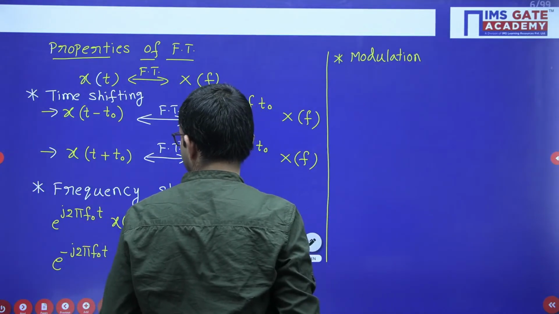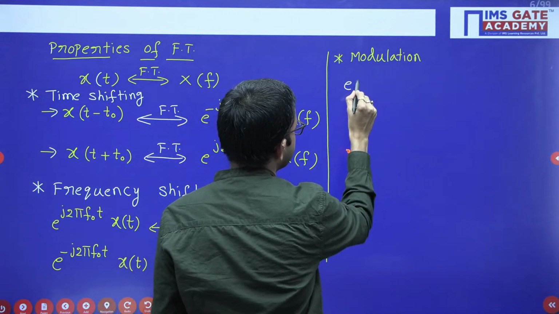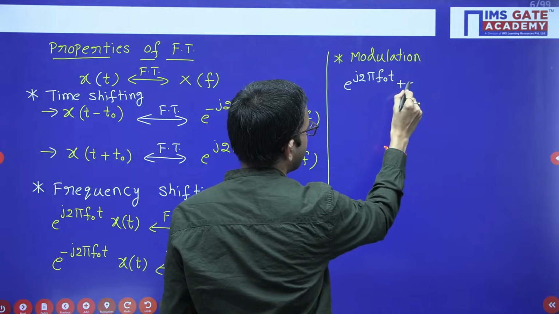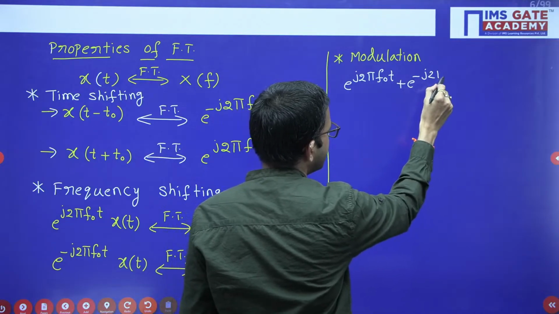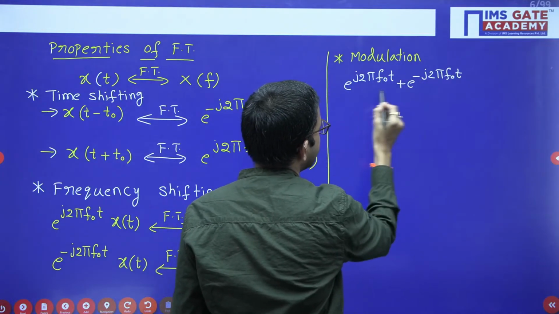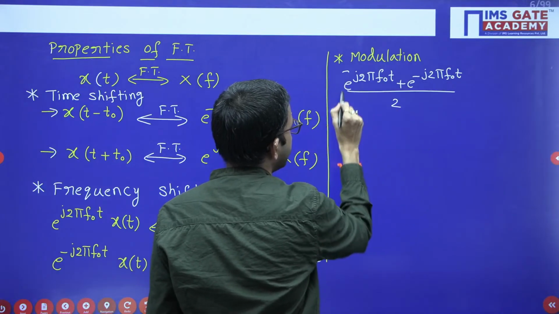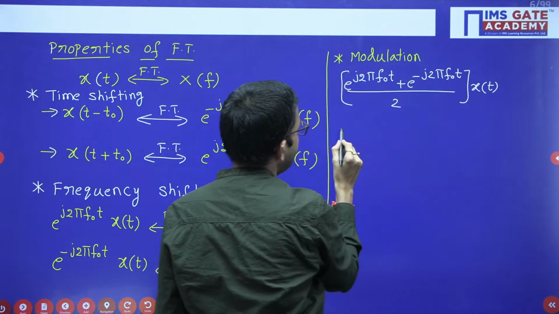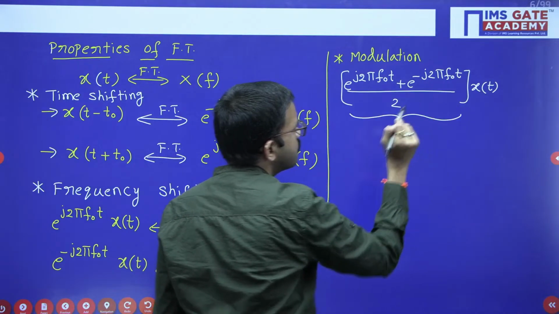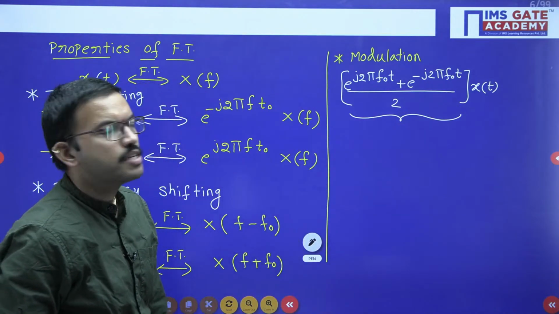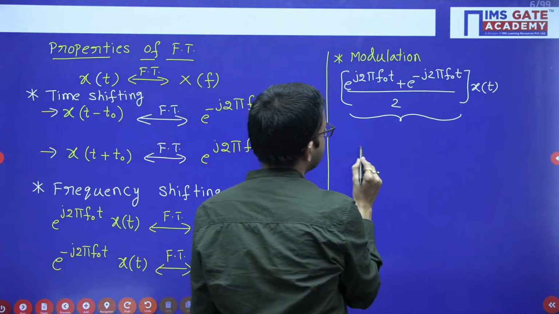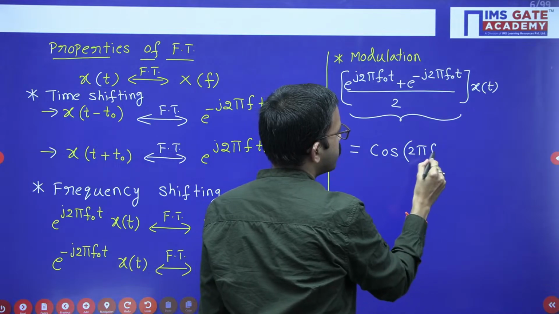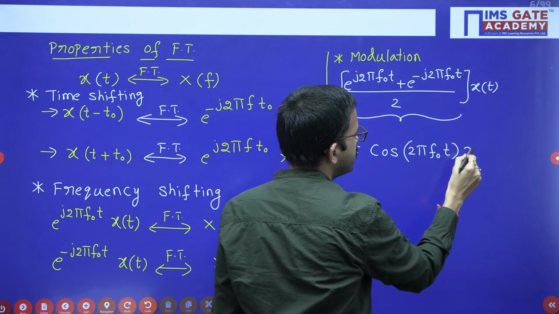So e power j 2 pi f naught t plus e power minus j 2 pi f naught t by 2 into x of t. So e power jx plus e power minus jx by 2 is nothing but cos x. So here, cos 2 pi f naught t is multiplied with x of t.